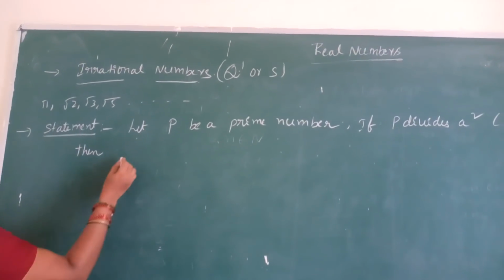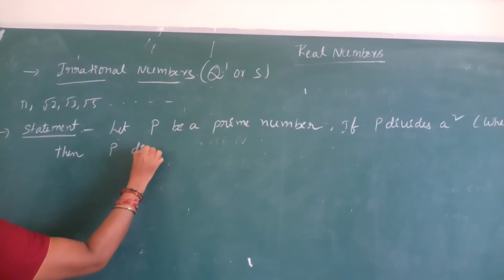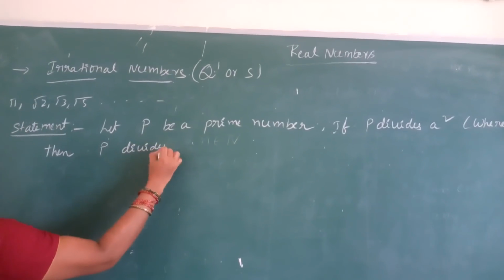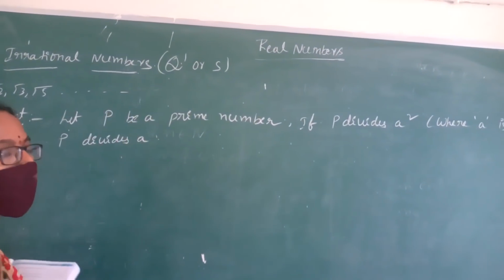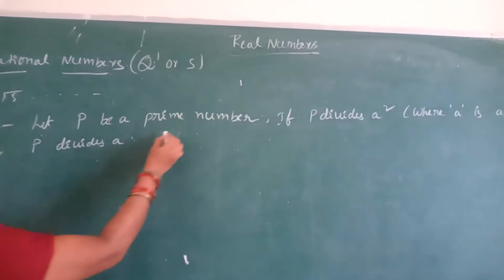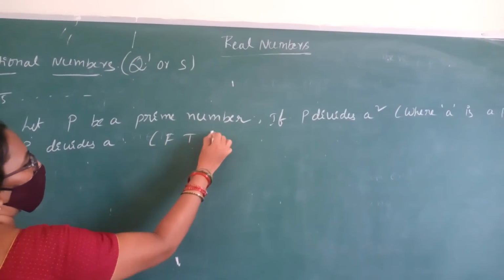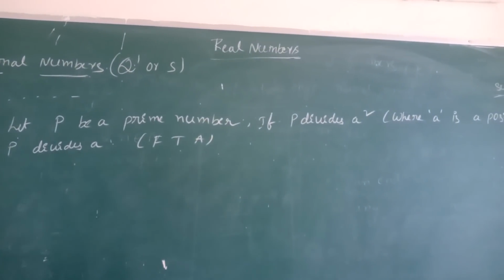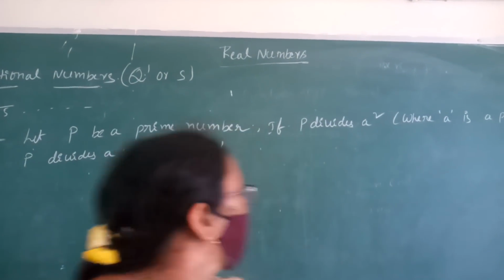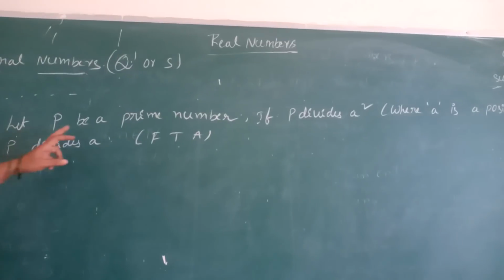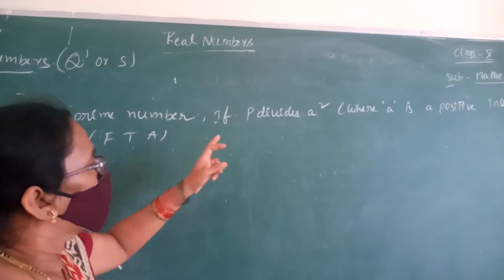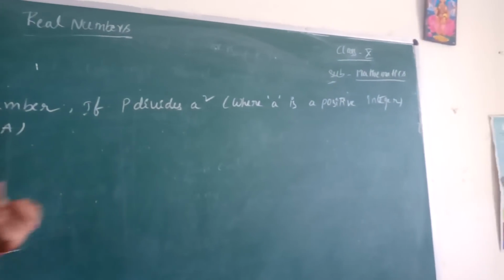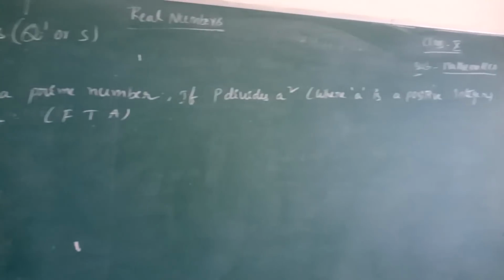Then P divides A. Yes, this statement we proved based on the fundamental theorem of arithmetic. Okay children, once again I repeat the statement, that is, let P be a prime number. If P divides A square, then P divides A.